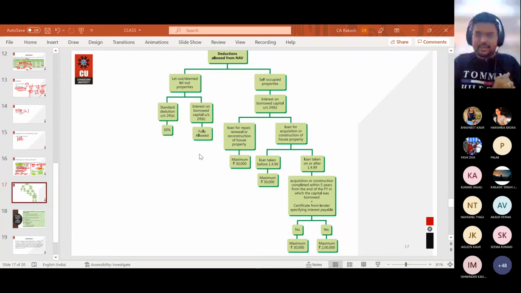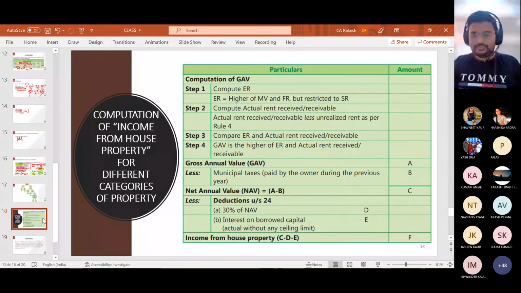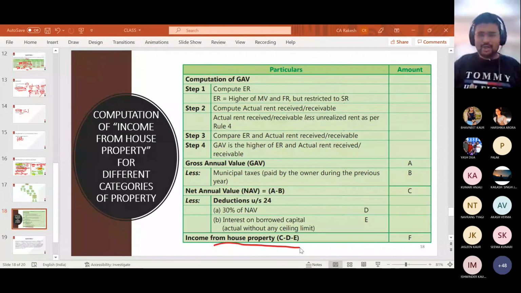Tell me, is the text readable? Can you read what is being shared? Okay. Before that, this is the format for calculating the income from house property. And one sum I will give as homework because it is very easy. The only headache is to calculate the amount of GAV and NAV. Rest is very easy.